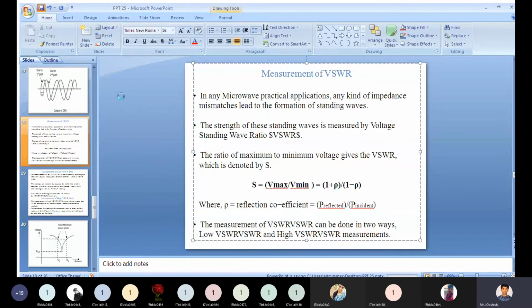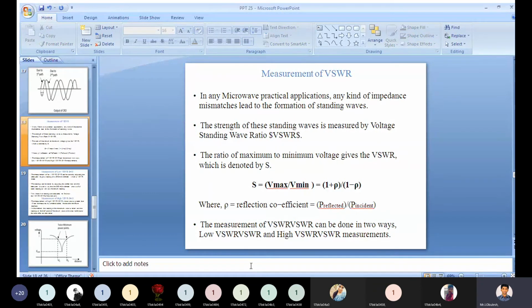The reflection coefficient is defined as the ratio of reflected to incident, P reflected divided by P incident.